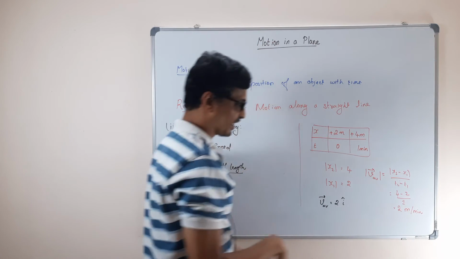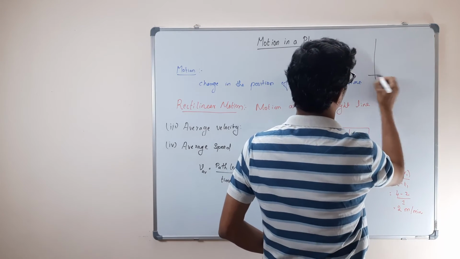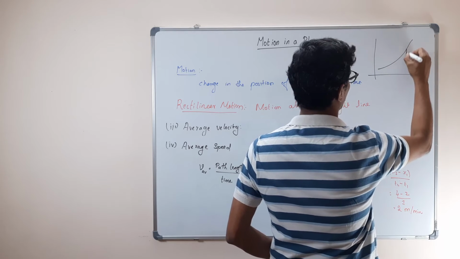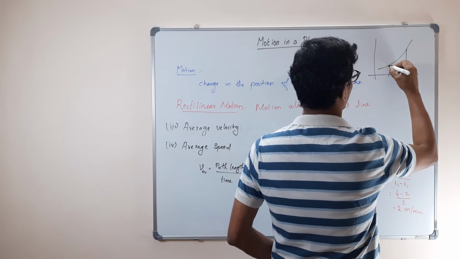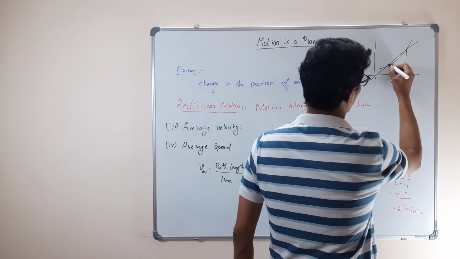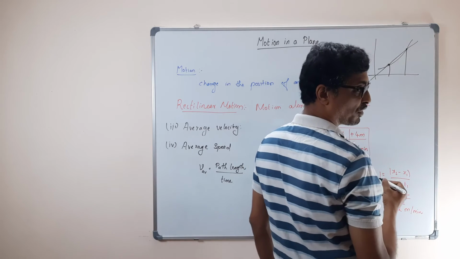We draw a curve something like this, take 2 points, correct? And then we found the slope of this line, correct? So what was the slope of this line?